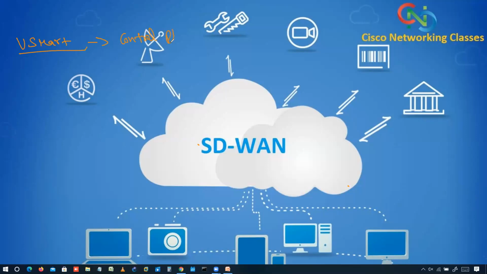So this is your control plane, right? So it facilitates fabric discovery. Okay.